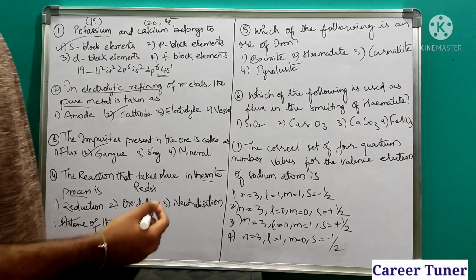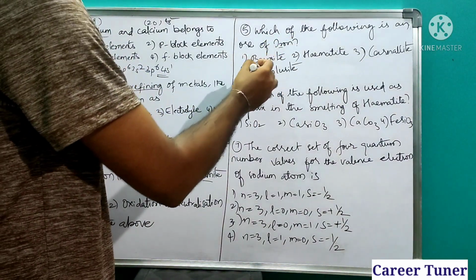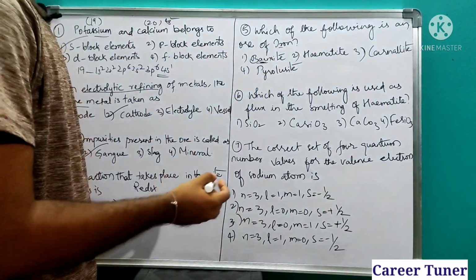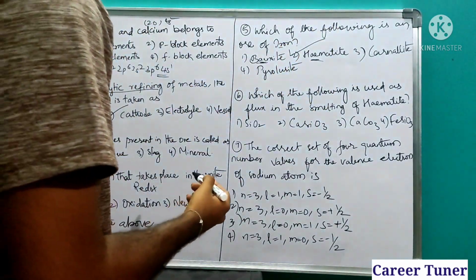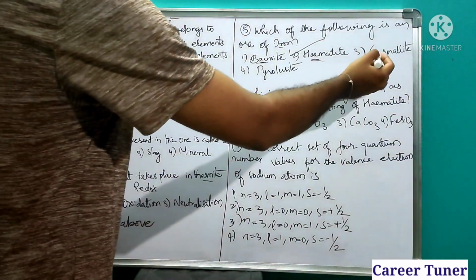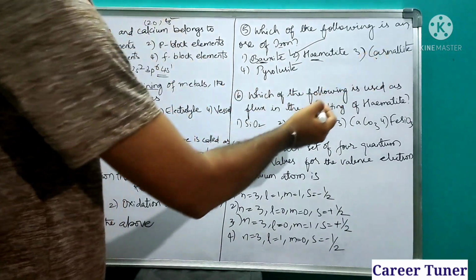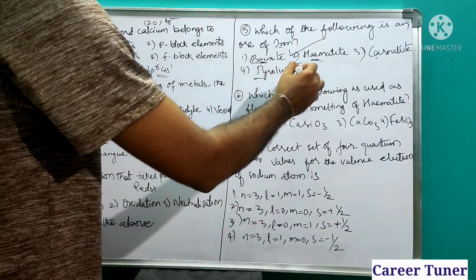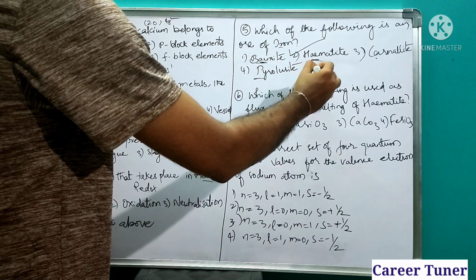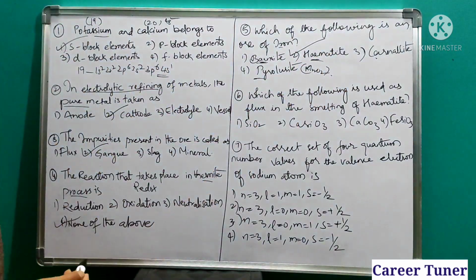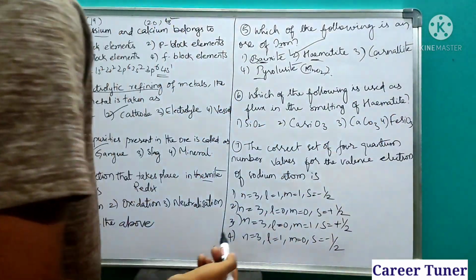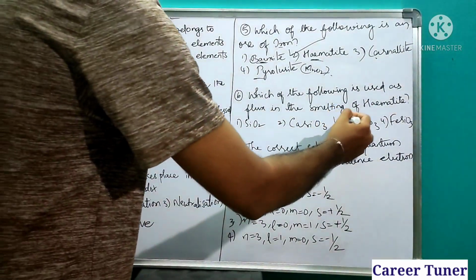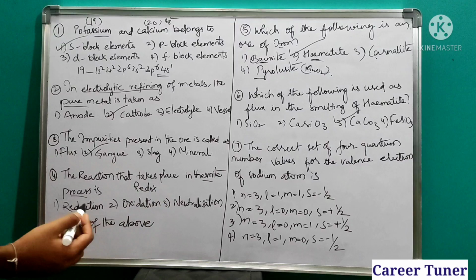Which of the following is an ore of iron? We know bauxite is an ore of aluminium. Next, hematite Fe2O3 is an ore of iron. So the second one is our answer. Carnallite is an ore of potassium and magnesium, and pyrolusite is nothing but MnO2 ore, that is manganese ore. Next, which of the following is used as a flux in the smelting of hematite? Calcium carbonate will be used as a flux in the smelting of hematite.